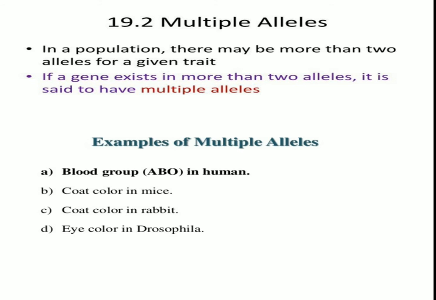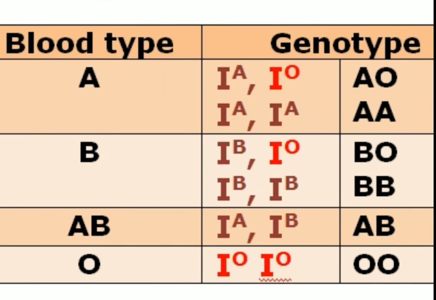Multiple allelism is shown in various traits, for example, blood groups in humans, coat color in mice, coat color in rabbits, and eye color in Drosophila. I will explain the blood groups. Whether a person has blood group A, type B, type AB or O depends on the presence or the absence of a specific substance on the red blood cell. There are two of these substances, antigen A and B.